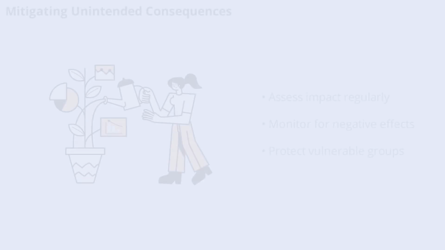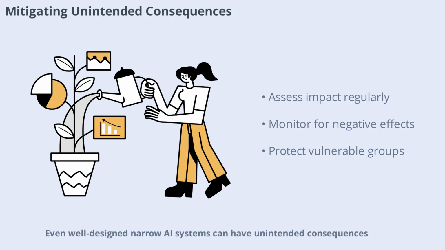Even well-designed narrow AI systems can have unintended consequences. These might include reinforcing stereotypes, causing job displacement, or impacting vulnerable populations. Anticipating and mitigating these effects requires thorough impact assessments and ongoing monitoring. By proactively addressing potential harms, organizations can ensure their AI systems contribute positively to society.